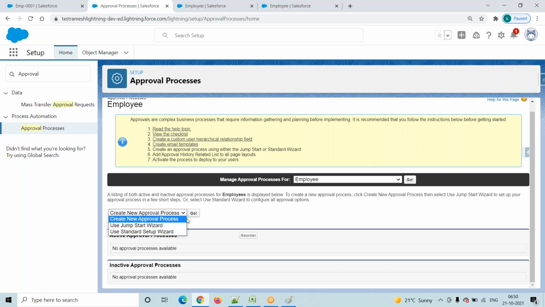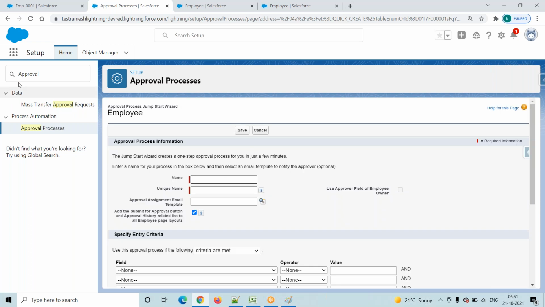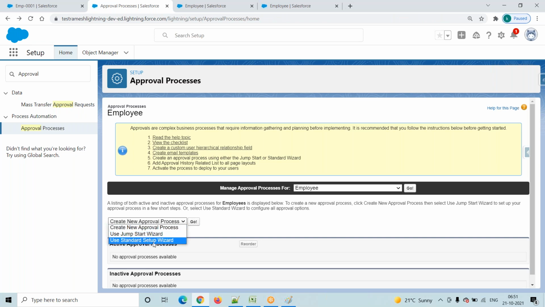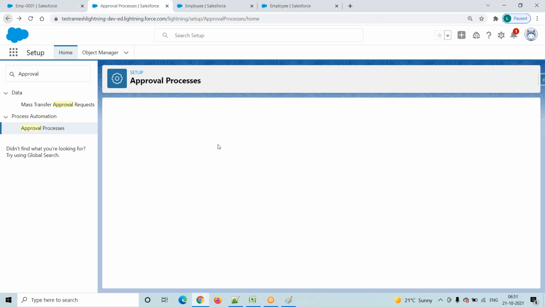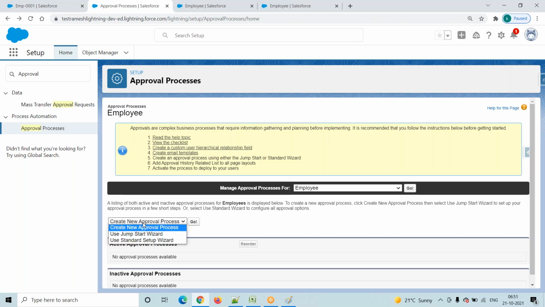By using Jumpstart Wizard or Standard Setup Wizard, we are trying to create a new approval process. Here you have to observe in the drop-down list we have two options: Use Jumpstart Wizard and Use Standard Setup Wizard. So here we are creating a new approval process on the Employee object.